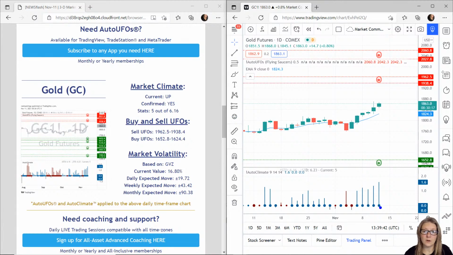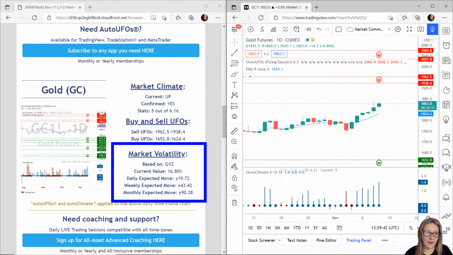So overall, we have probability up, and it's coming mainly from the climate. Now, with market volatility, we expect that gold would move up or down in 1 day by 16.8%. So in 1 day, that's 19.72 points up or down. In a week, 43.42 points up or down. And in a month, 90.38 points up or down.